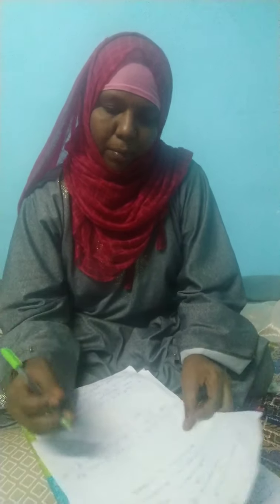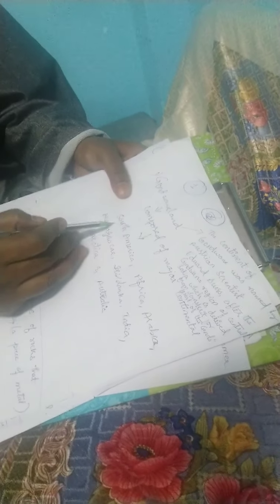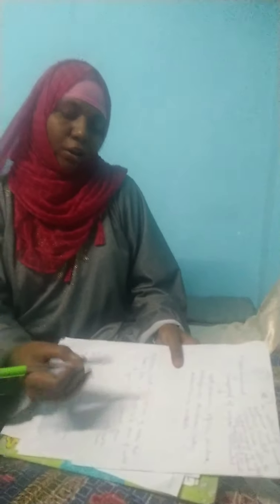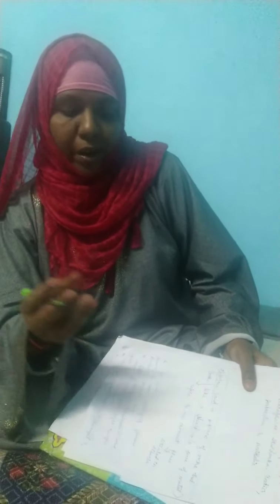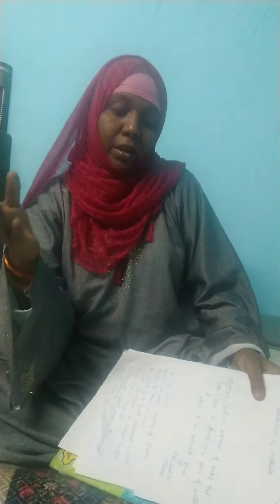Here I am giving you a simple look. Gondwana land was composed of the major continents and countries: South America, Africa, Arabia, Madagascar, Sri Lanka, India, Antarctica, and Australia. Angara land, or Laurentia land, is a piece of rock that looks like a shield. A shield is a piece of metal that serves as a covering. So Angara land looks like a shield. And why did they give the name Angara land?